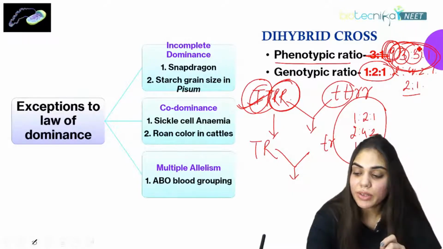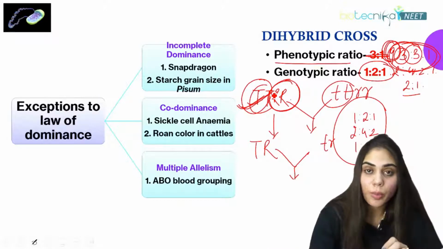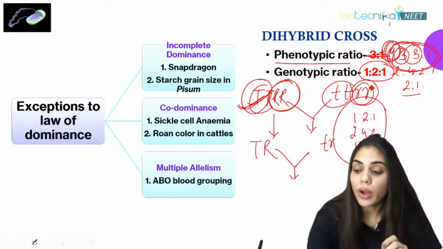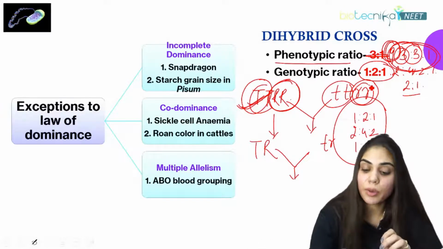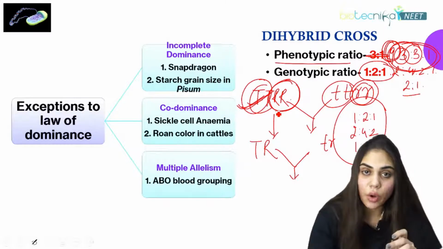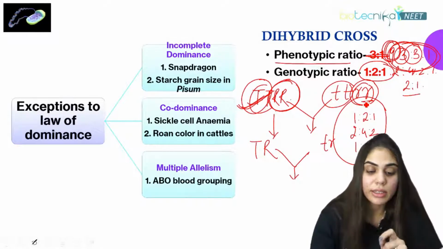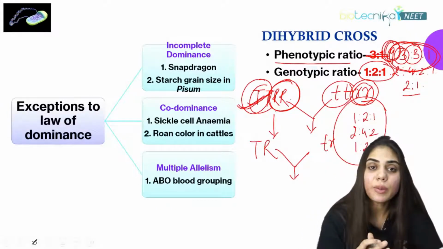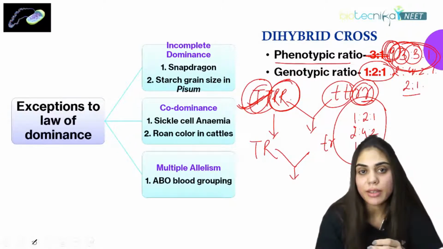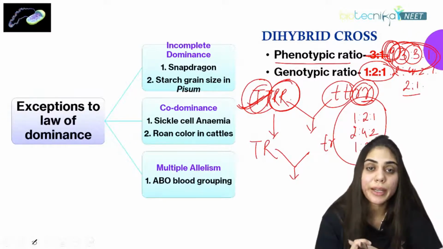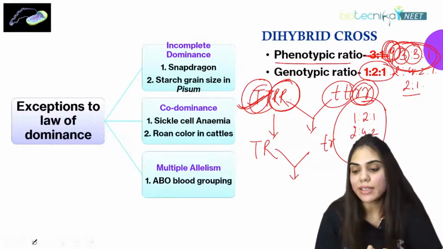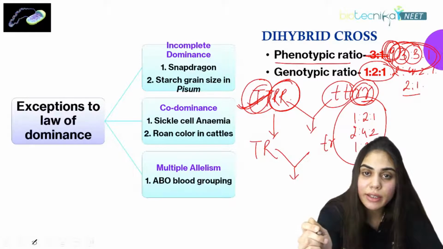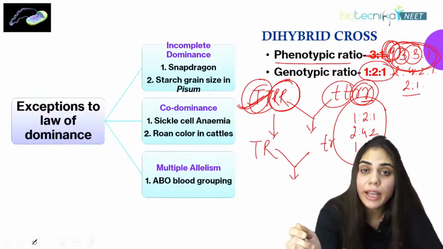What is the other 3 representing here? The dominant character of a tall plant, but a recessive character of the seed shape, that is wrinkled. And what does 1 represent here? 1 represents the recessive characters of both the dwarf as well as the wrinkled seeds. So after performing this dihybrid cross, Mendel postulated the third law, what is called the law of independent assortment.